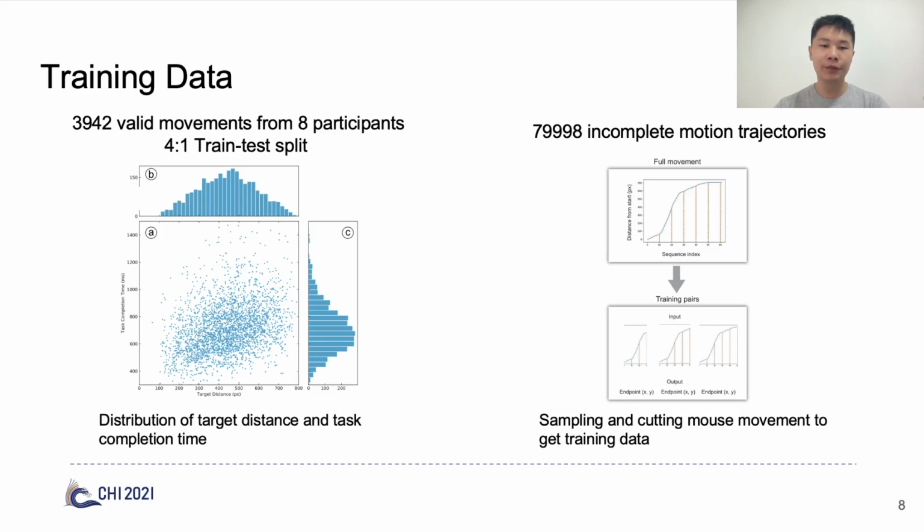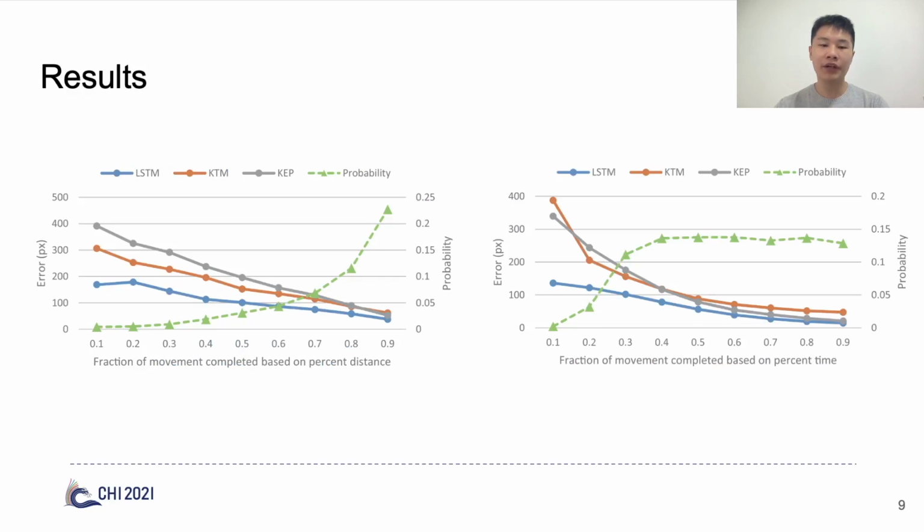Here is the distribution of target distance and task completion time. We then sampled and cut mouse movements to get training data, and trained the model on it. We compared our method with the KEP and KTM. We use the center of our prediction area to calculate the error. The results show that our method reduces the prediction errors.